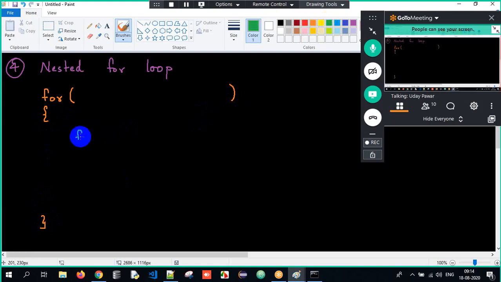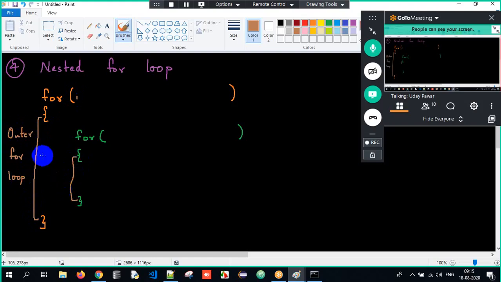And I have another for, open parenthesis, close parenthesis, open curly braces and close curly braces. Now this is called the outer for loop, and this we call the inner for loop.